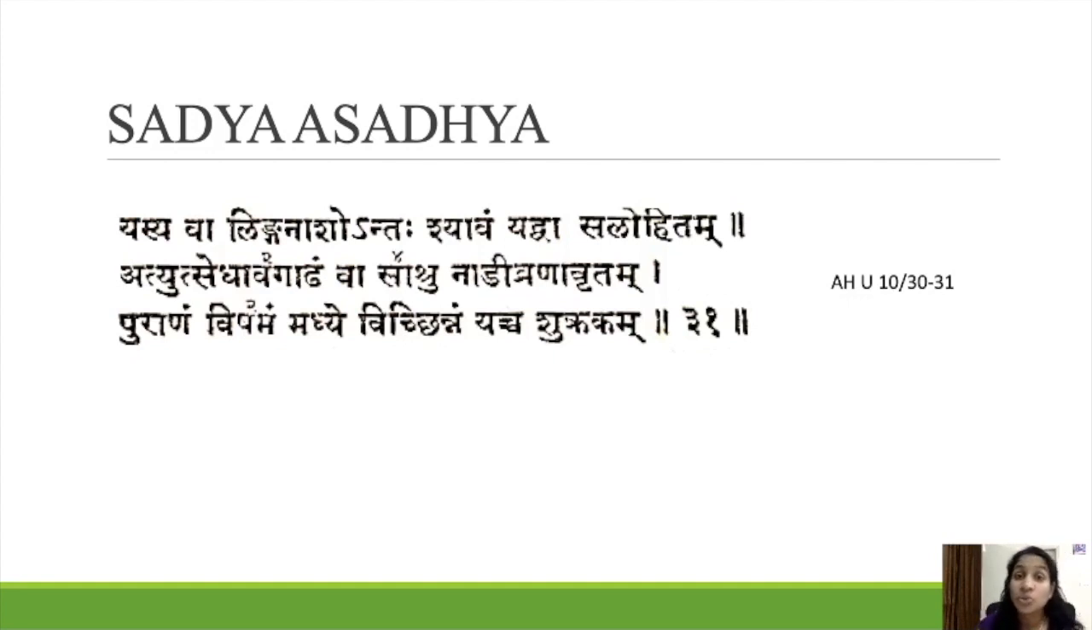Yasya va linga nasho andah. So loss of vision is there. Andah shyavam yadva lohitam, inside it is shyava varna or lohita varna, atyutsedam or avagadam, va sa ashru, along with watering and nadivrana, puranam, long standing or chronic, vishamam, irregular, madhye vichinnam, a cut in the middle. That Shukra is asadhya. So this is the Asadhya Lakshana of Shukra.